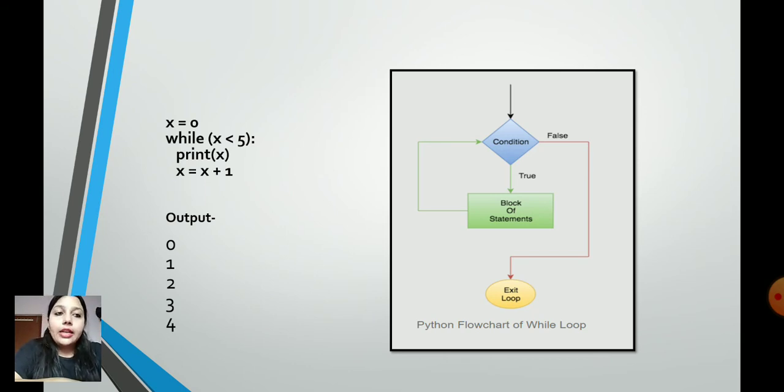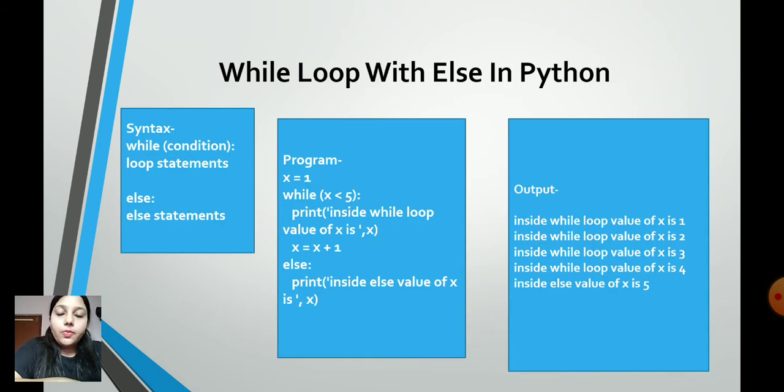What is else part? Let us understand this with this syntax. Here we are going to check the while condition first, then we will execute the loop statements, and when the condition becomes false, we will come to the else statements. Let us understand the program now. x = 1, same process, initialization I have done here. While x is less than 5, print this thing.